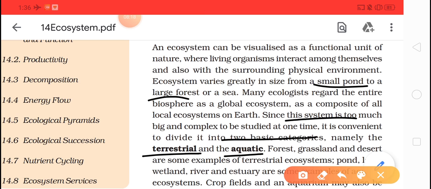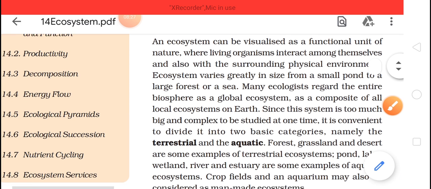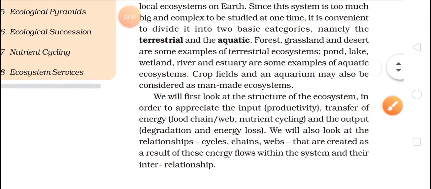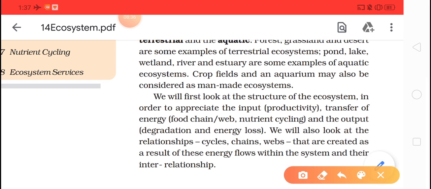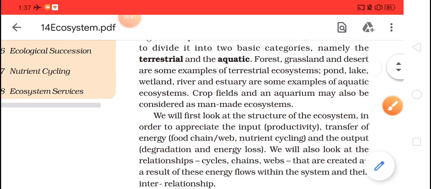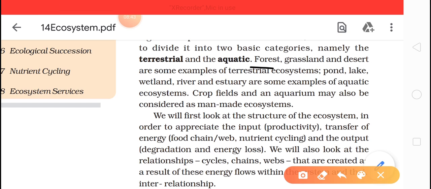Those organisms which are dependent on land are called terrestrial, and those dependent on water are aquatic. Now if we talk about terrestrial organisms, terrestrial ecosystems can be many. Forest comes under this. Then grasslands and deserts are some examples of terrestrial ecosystem.